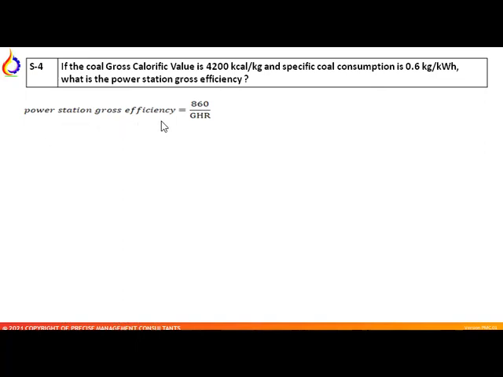Power station gross efficiency is 860 divided by gross heat rate. Now we know this factor is known to us, that is conversion factor, but we do not know the gross heat rate. Now what is the gross heat rate? Gross heat rate is fuel flow into GCV divided by power generation.